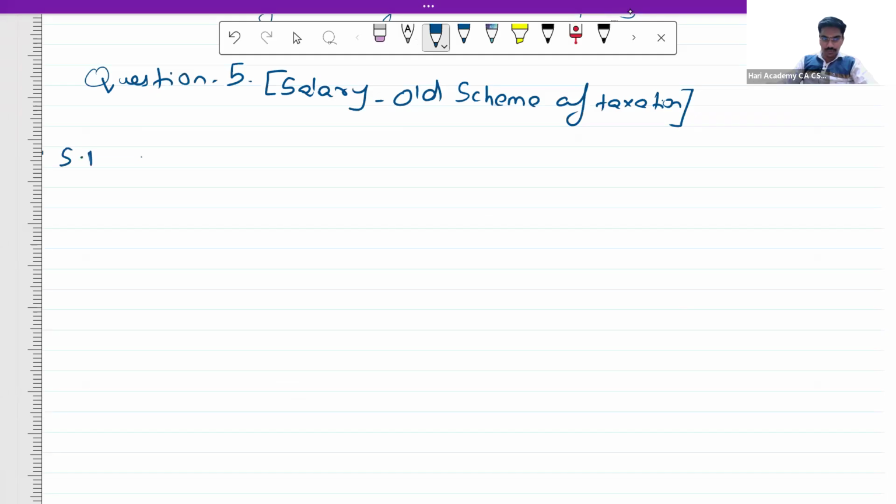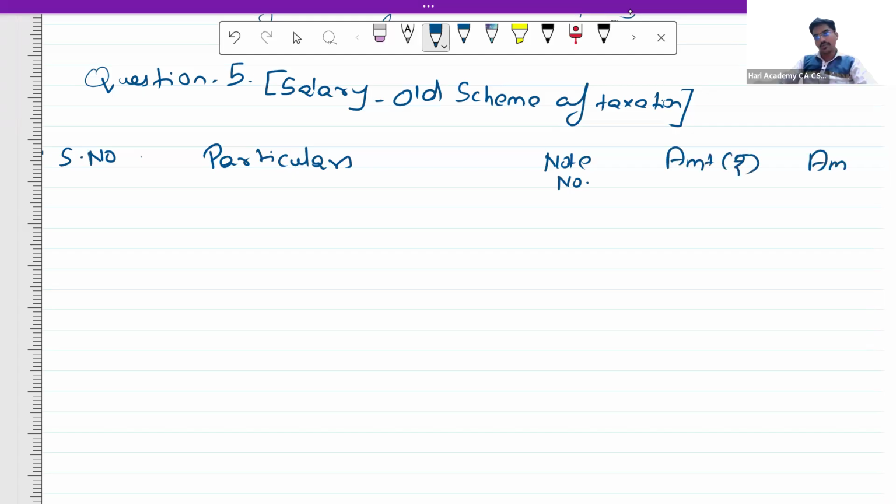First is serial number, particulars, note number, next is amount in rupees, again amount in rupees. Okay.